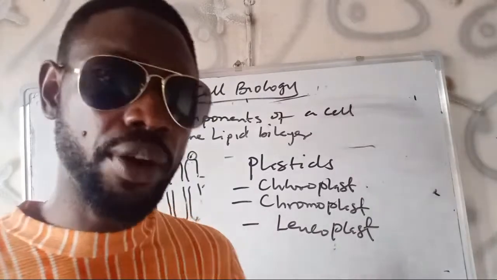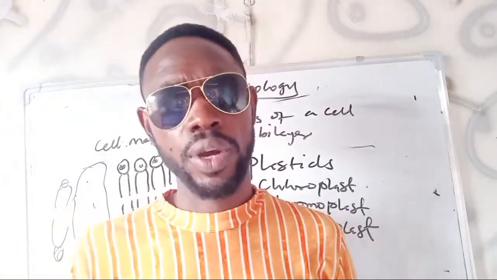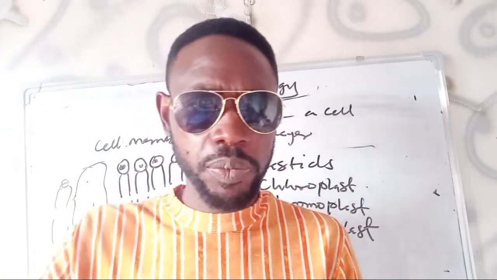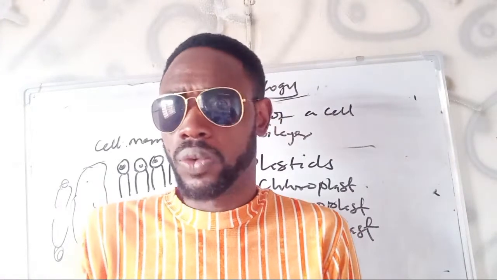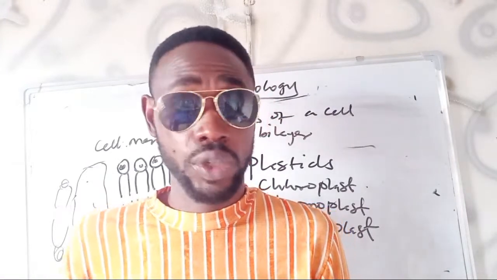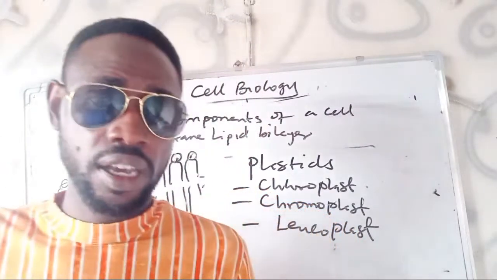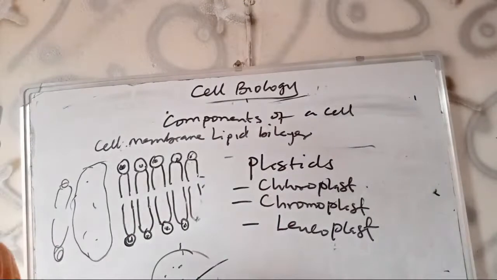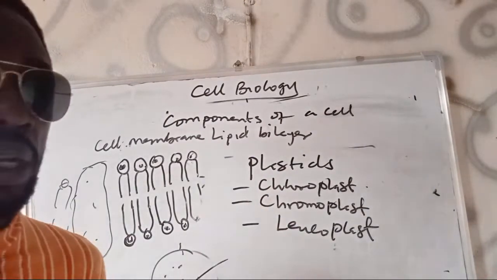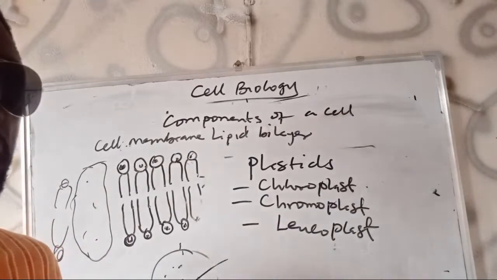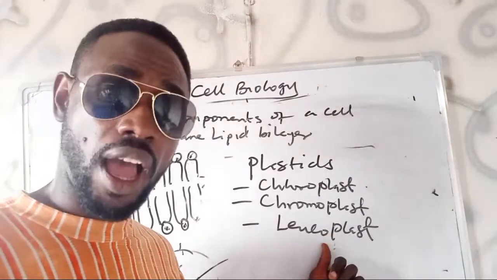Then from my own observation, I discovered that these plastids can change. When you cover a greenish part of a plant for a very long time, the green color will fade and become whitish sometimes, which means I am giving a hypothesis that maybe excluding light from the parts that have chloroplast will lead to the conversion of chloroplast to leucoplast. It's possible. And sometimes I discover that if you expose some roots, which are not supposed to be greenish, normally roots have leucoplasts.